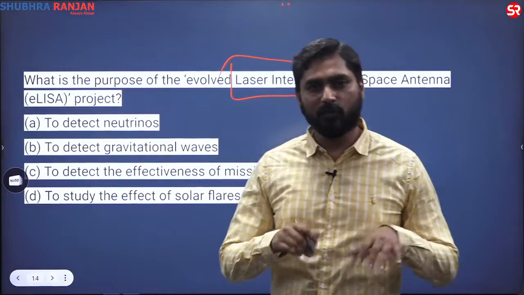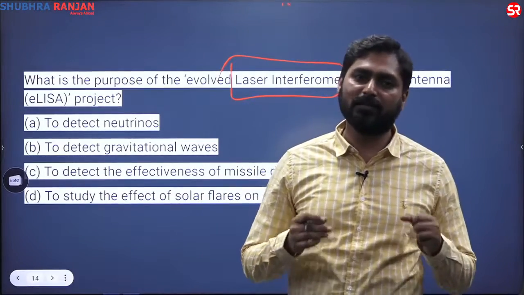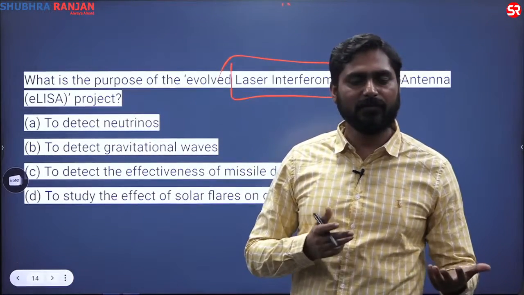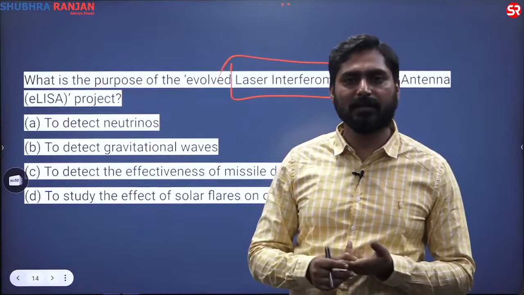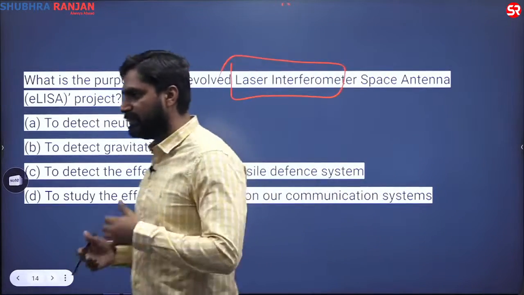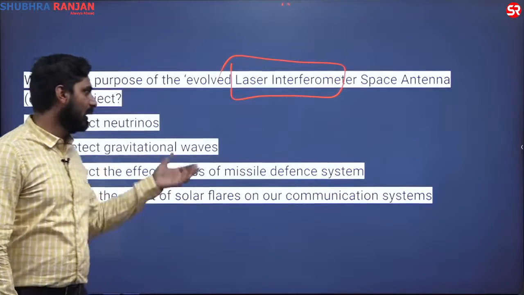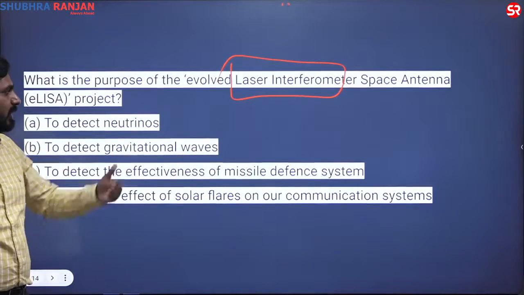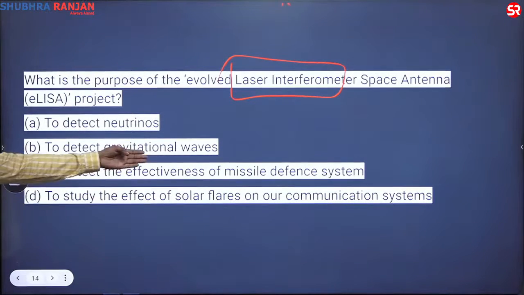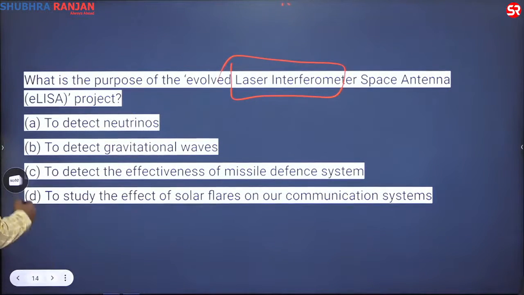So if you were clear with the concept of gravitational waves, you could have easily answered this question, whether it is evolved LISA, LISA Pathfinder, or LIGO. So these are the basic understandings of black holes and the phenomena arising out of that. So the correct answer here is again to detect gravitational waves. Okay, so let us move to the next question.